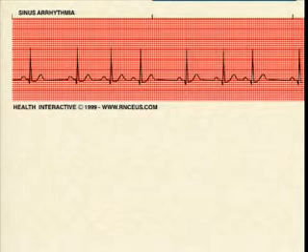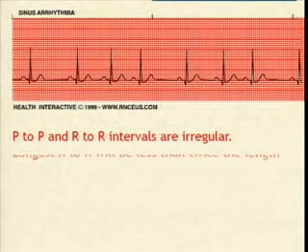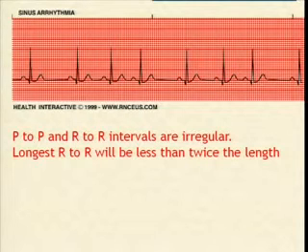This is the ECG. What I said is that the PP interval and RR interval are varying. Is the P wave there? Definitely there. The complex is normal, and the PR interval is constant here. So P to P and R to R are irregular. The longest RR interval will be less than twice the shortest. If you take these two RR intervals, one is longer and the other is shorter.